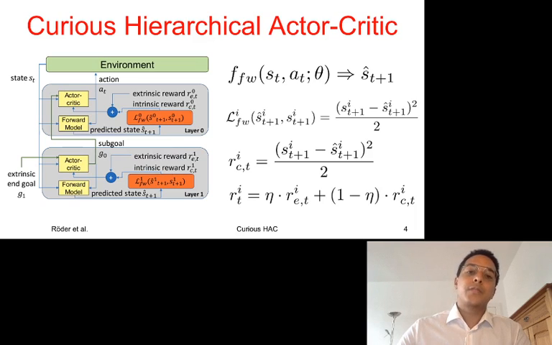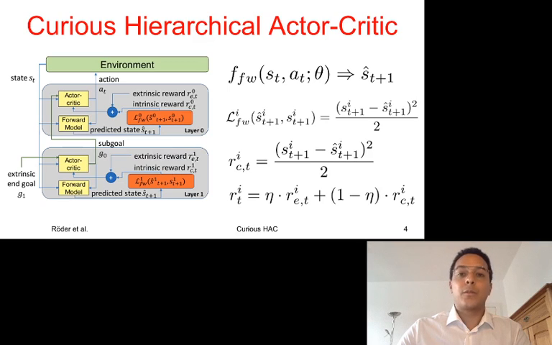We present the curious hierarchical actor-critic as an extension of the hierarchical actor-critic, in which we add a forward model to each level of the hierarchy. Our forward model learns the state transition function to predict the consequence of an action. The objective is to minimize the mean squared error between our predicted state and the real next state.